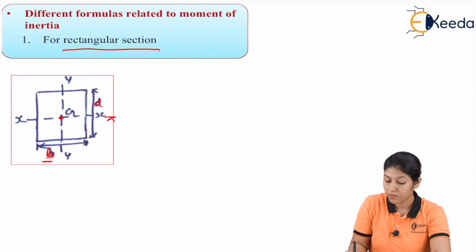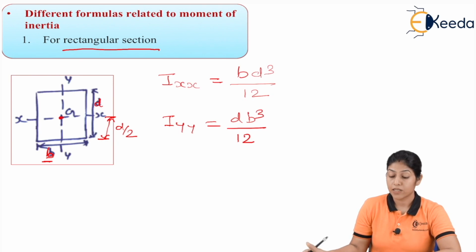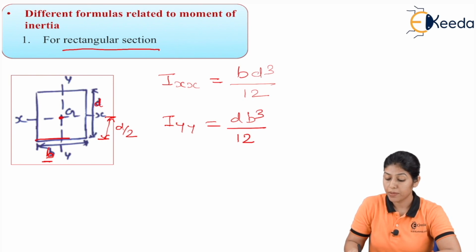As I already explained about the position of the centroid for different laminas, in the rectangular section we generally consider the position of G at d by 2 distance. If we want to find the moment of inertia about the x-x axis and about the y-y axis, Ixx is represented by b d cubed by 12. This is the moment of inertia about the x-x axis, and Iyy is represented by d b cubed divided by 12. This represents the moment of inertia about the y-y axis.